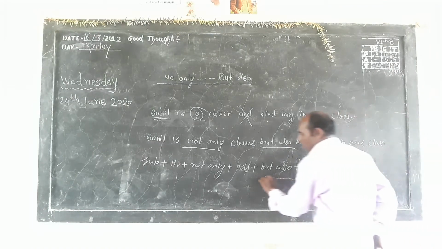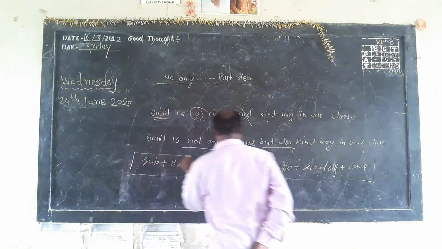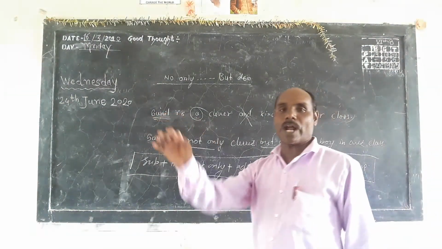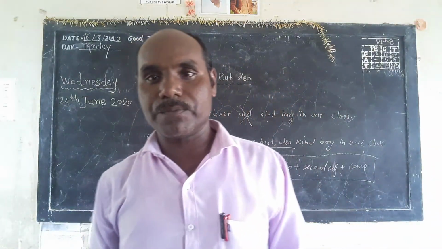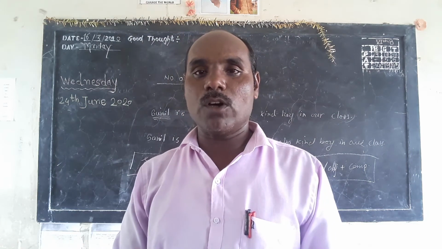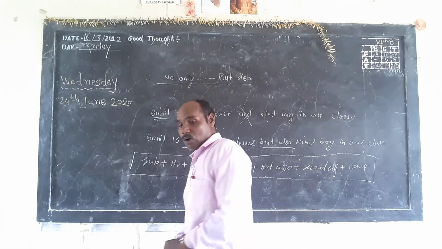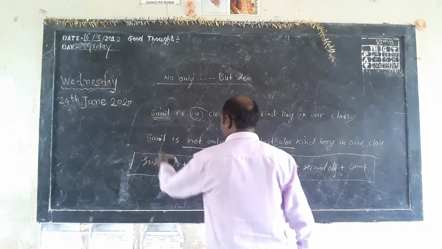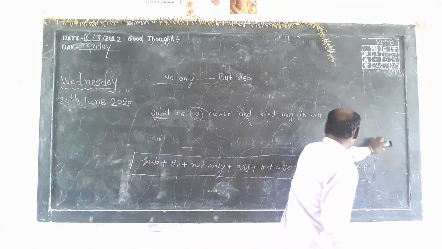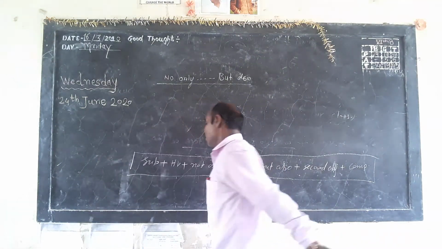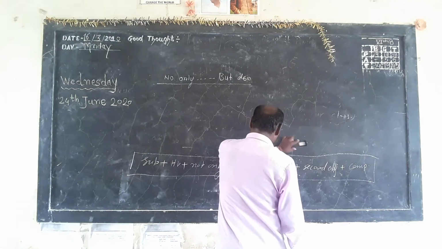This is the formula of the structure of not only but also. There is no need of writing any rules and regulation. It's very easy. Now second sentence I am going to give you, so that we will go by formula. You may understand whether formula is correct or incorrect.